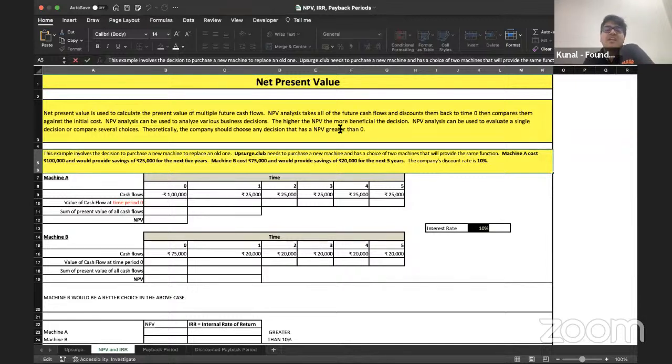He has said that no, we cannot figure it out like this, we need to figure out the net present value and then jump to a conclusion. All right, now see, what we need to do here is to figure out which machine is better for my company. I need to figure out the net present value.